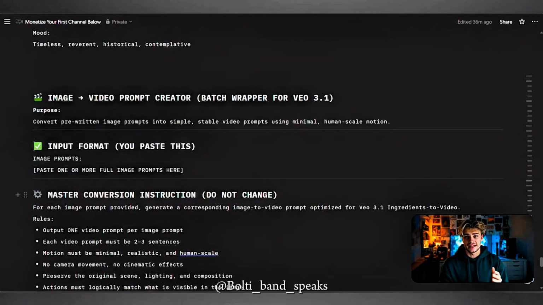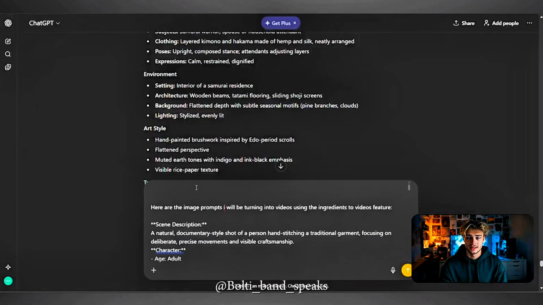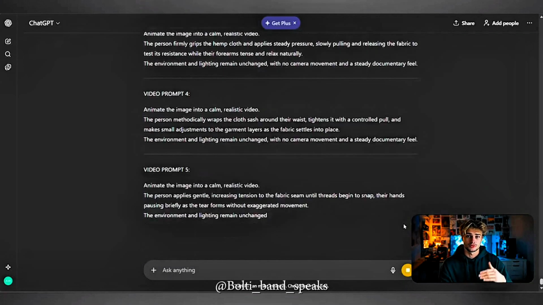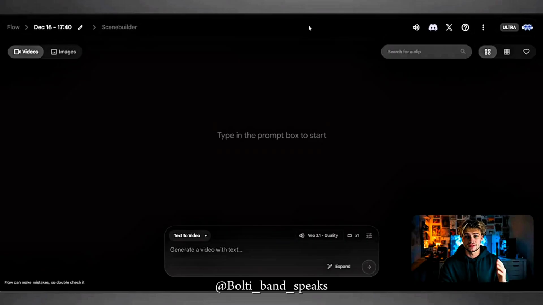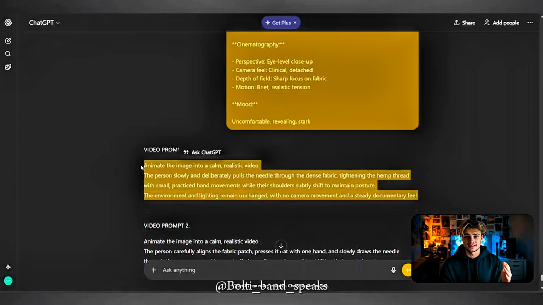Head back to the Notion and copy the image to video prompt and paste it into ChatGPT. Then insert the realistic image prompts and hit generate. Now we can begin producing our videos with VEO. Head over to Flow and use the ingredients to video feature and make sure the aspect ratio is 16:9.